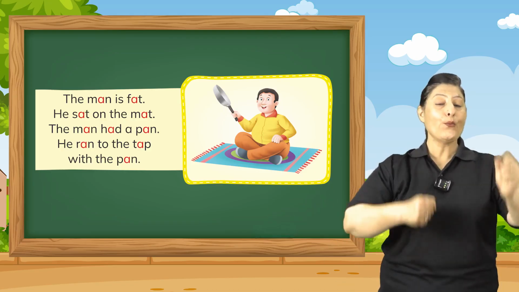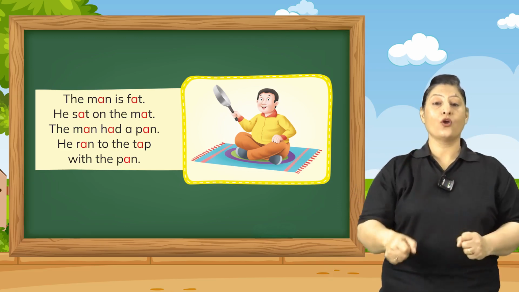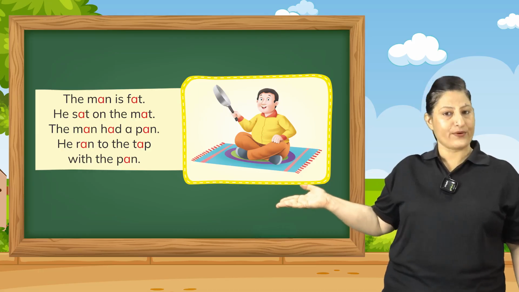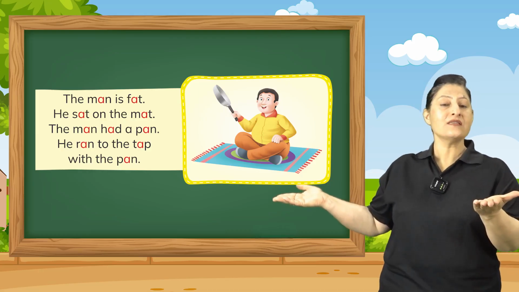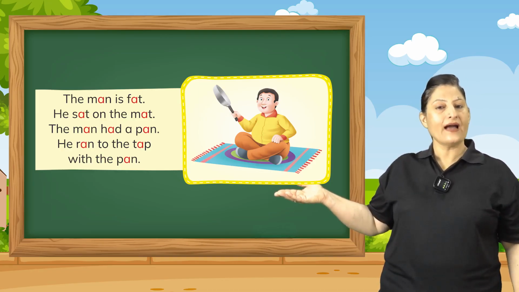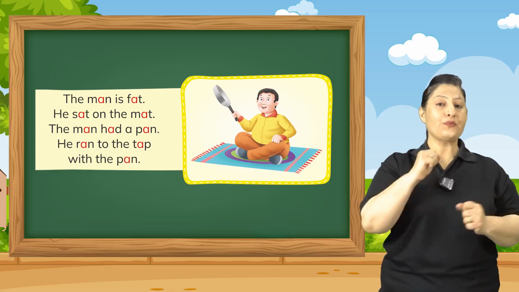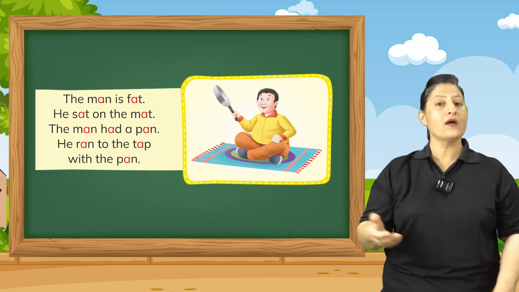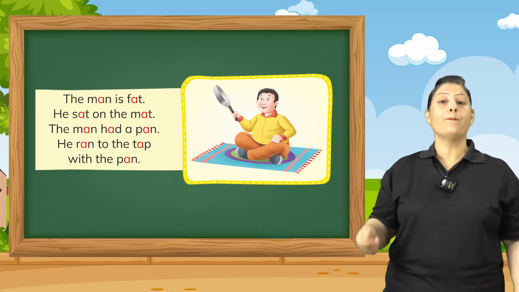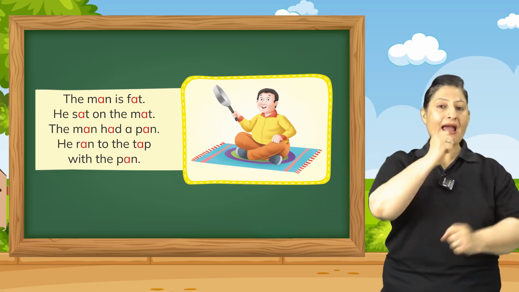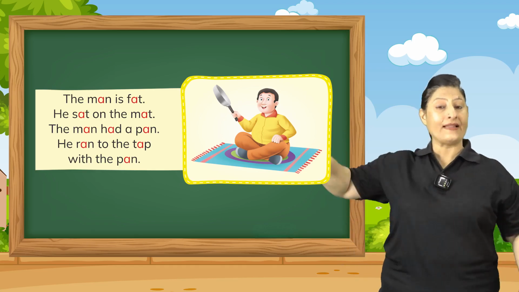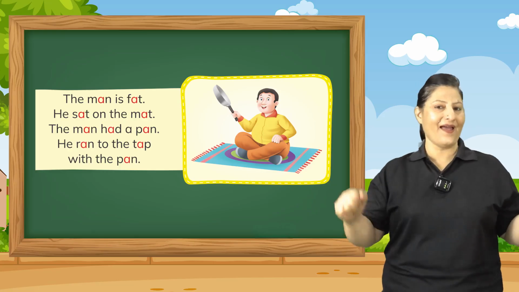He ran to the tap. T says T. Remember the sounds of the consonants and the vowels. Tap. He ran to the tap. W-I-T-H is with. He ran to the tap with the pan. वो भागकर गया नलके के पास with the pan.